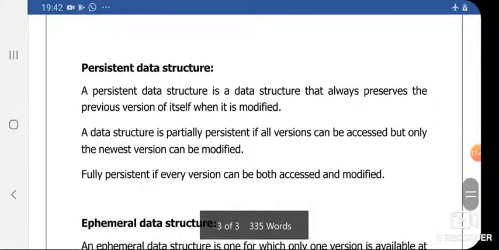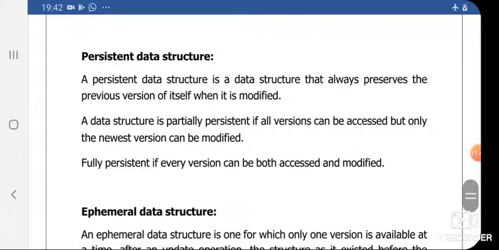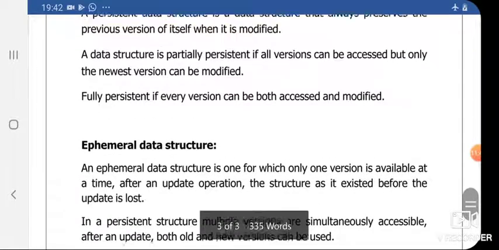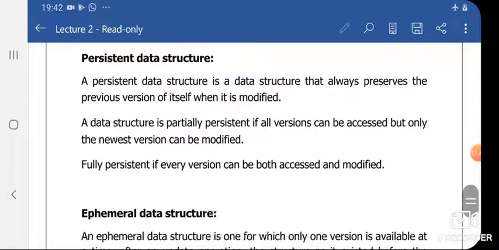Next, persistent data structure versus ephemeral data structure. So what about persistent data structure? A persistent data structure is a data structure which always preserves the previous version of itself when it is modified.